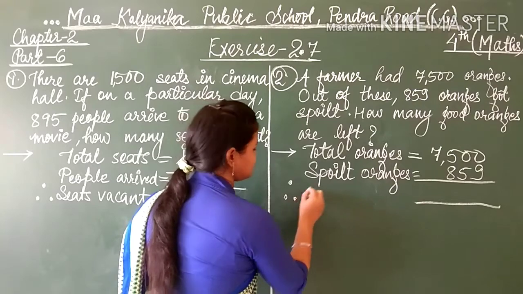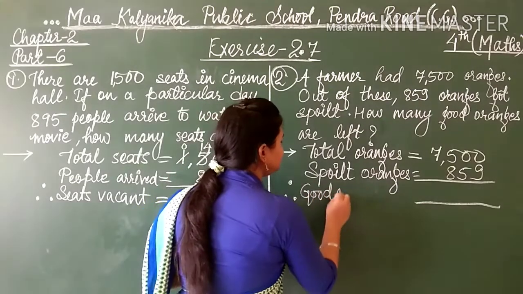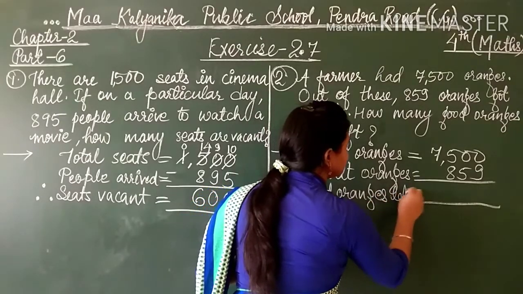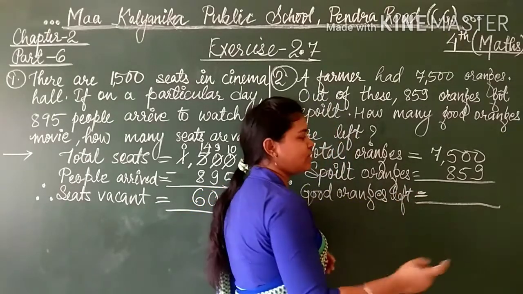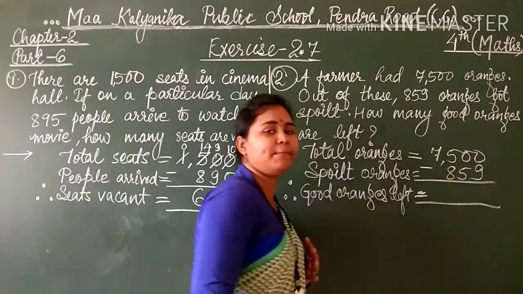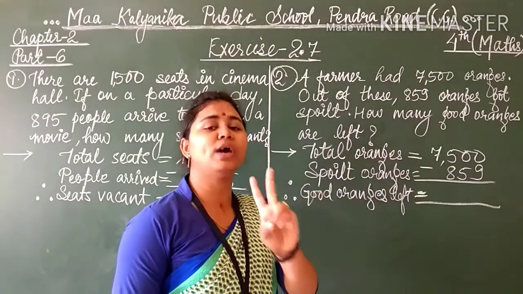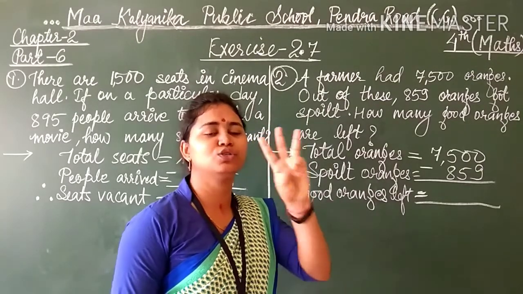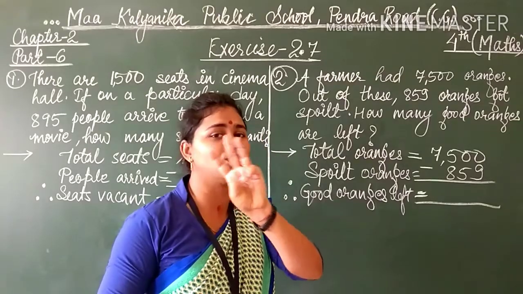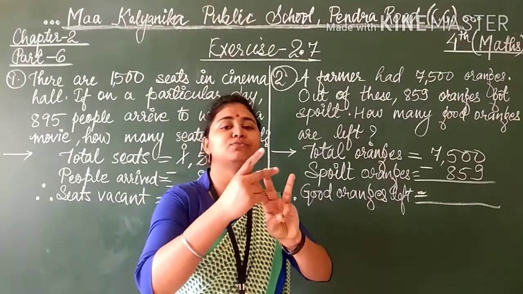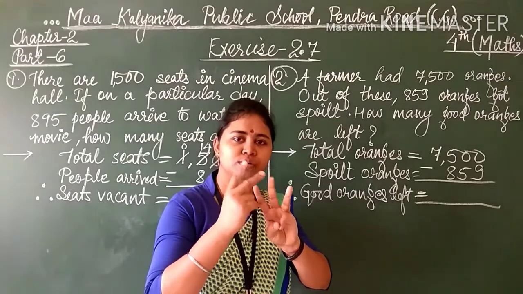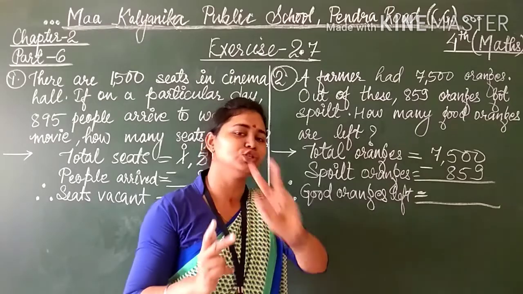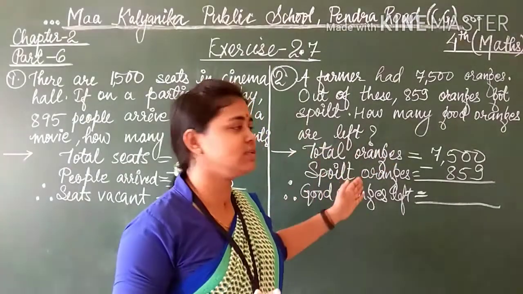Therefore, good oranges left. How many good oranges are left? We have to subtract, because for example, if you are having three apples and one is spoiled, how many good apples are there? Total is 3. From that you will subtract 1, because 1 is spoiled. So how many are left? 2 are left. In this way you can solve this question also.